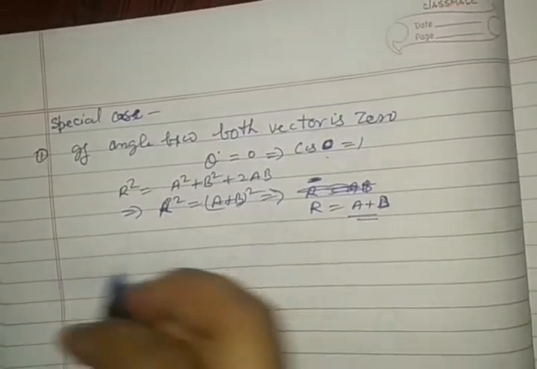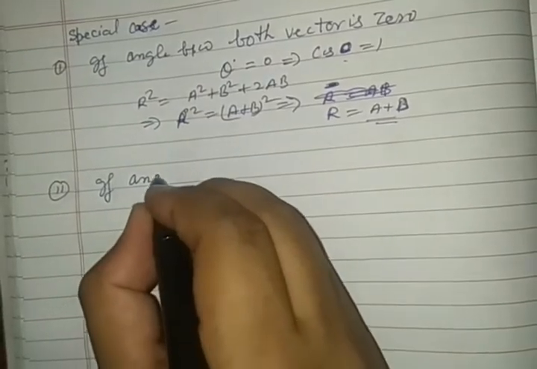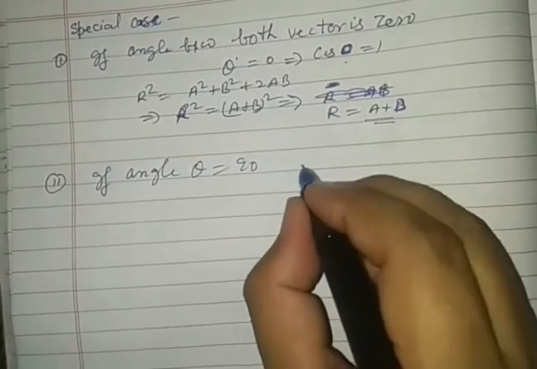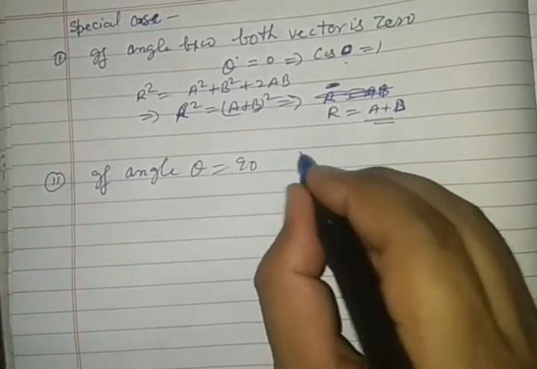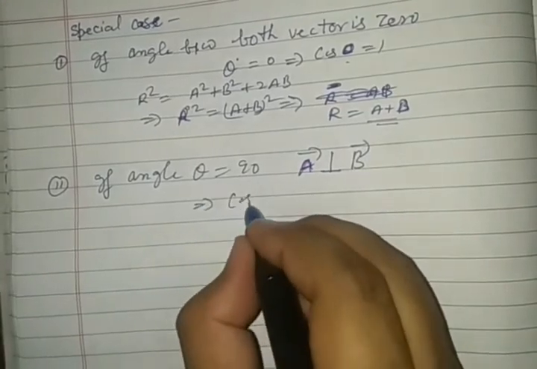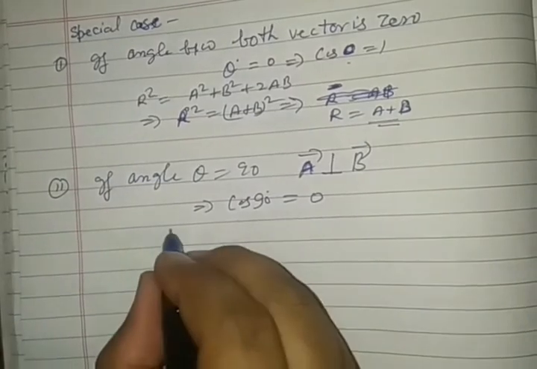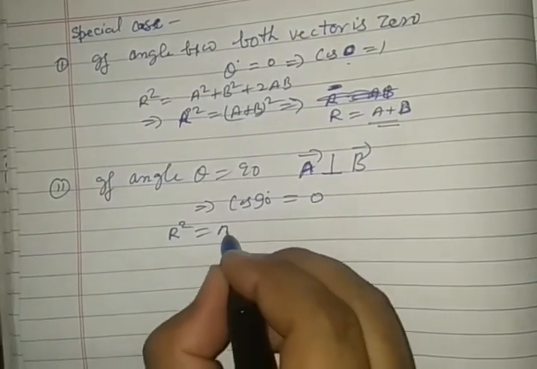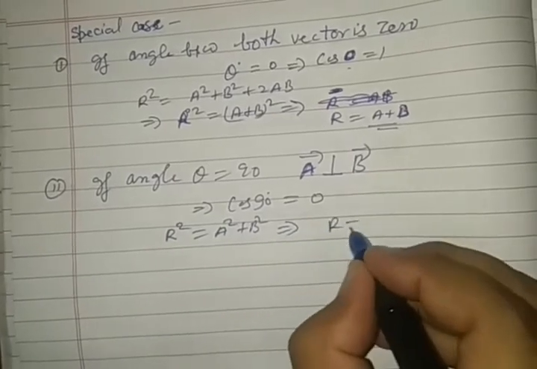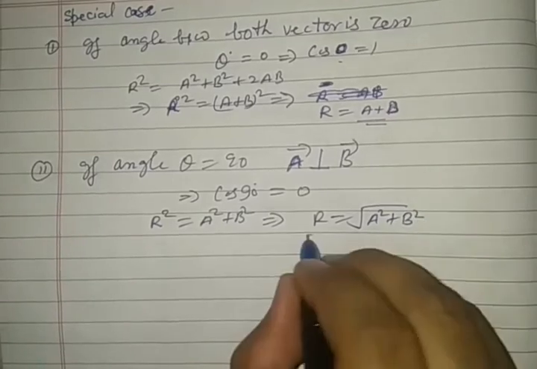Very careful. If angle theta is 90 degrees, it means vector A is perpendicular to vector B. In this case, cos 90 degrees is 0. In that case, R square is equal to A square plus B square. This implies that R is equal to under root A square plus B square.